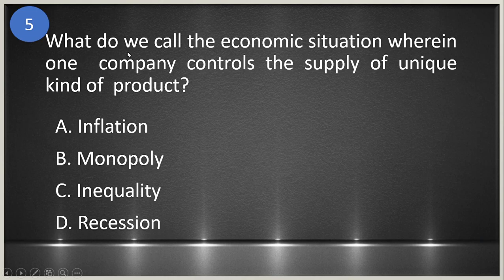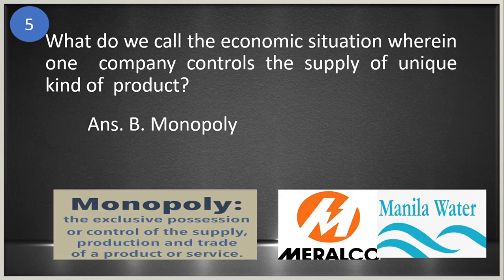Number 5, what do we call the economic situation wherein one company controls the supply of unique kind of product? A. Inflation, B. Monopoly, C. Inequality, and D. Recession. The answer is letter B. It's monopoly. One company controls the supply of unique kind of product. That is monopoly.